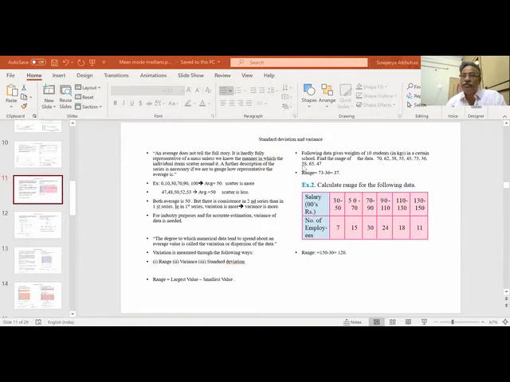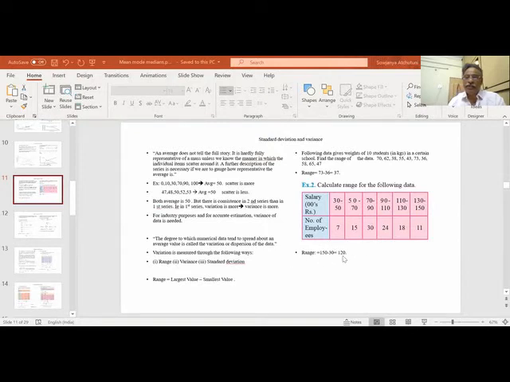This is the given. What is the smallest figure here? Smallest is 36. What is the largest? 73. So for the range of ungrouped data, it is 73 minus 36, that is 37. So this is the range. Now what is the range for the following data? Smallest value is 30, largest value is 150. So the range is 120.